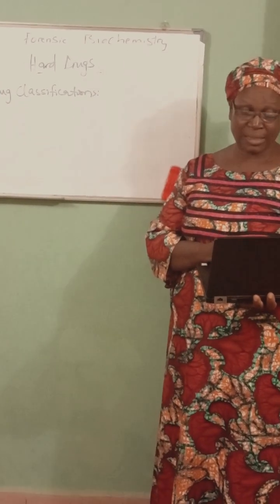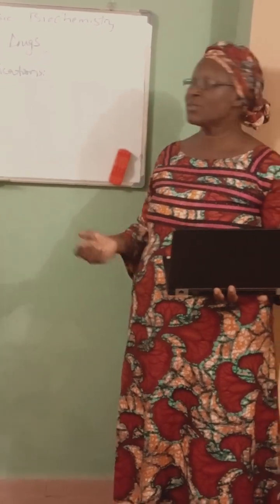Now, we can classify drugs too based on effects. Based on effect, we have depressants. Those are the ones we call downers, like I said earlier. Examples are alcohol, barbiturates, and so on. Then we have stimulants.